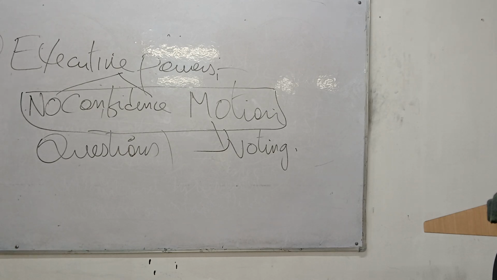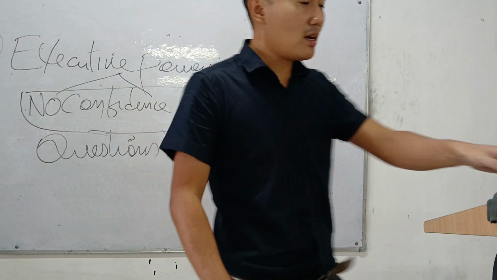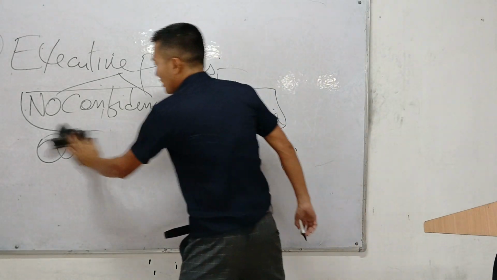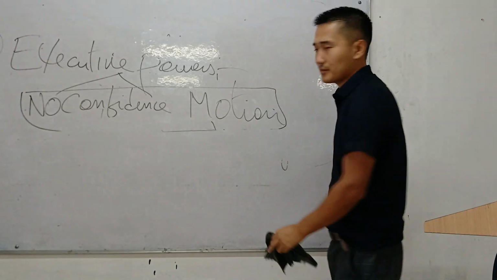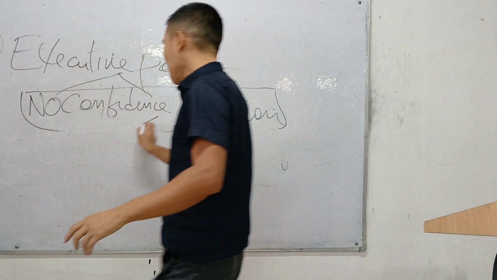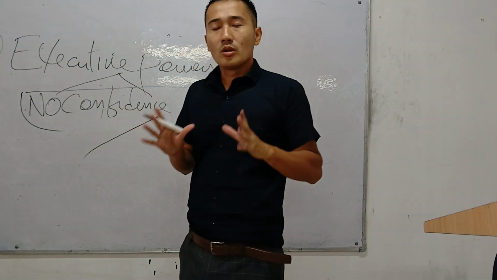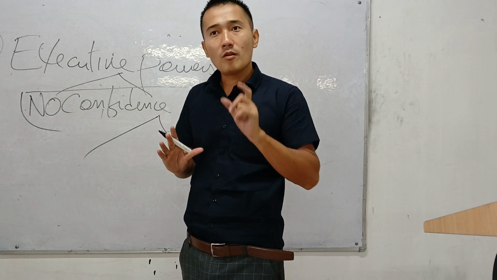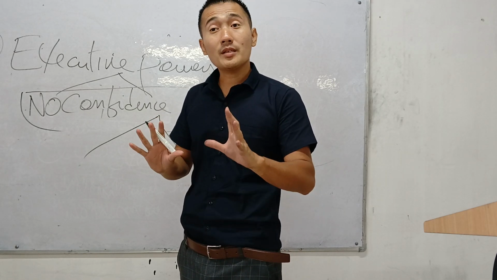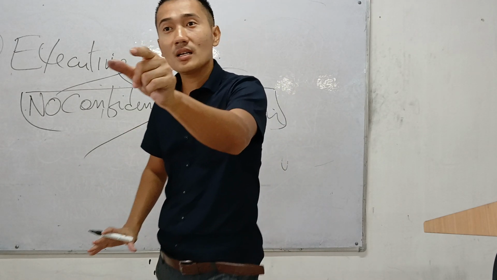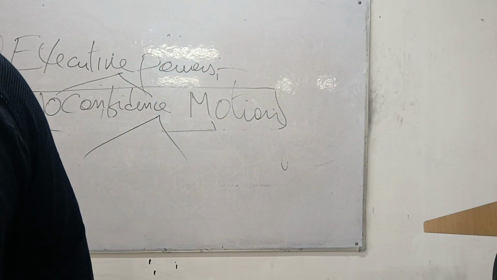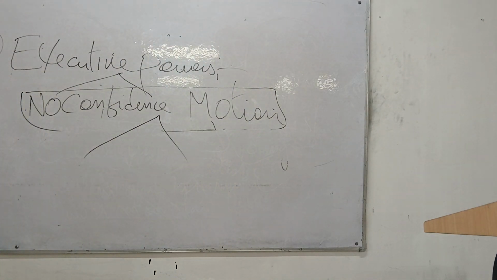So let's see the no confidence motion. Why are the ministers afraid of this no confidence motion? No confidence motion means, in short, voting. Voting will take place in the lower house, the Lok Sabha, not in the Rajya Sabha. Remember my point: the no confidence motion can be introduced only in the Lok Sabha.